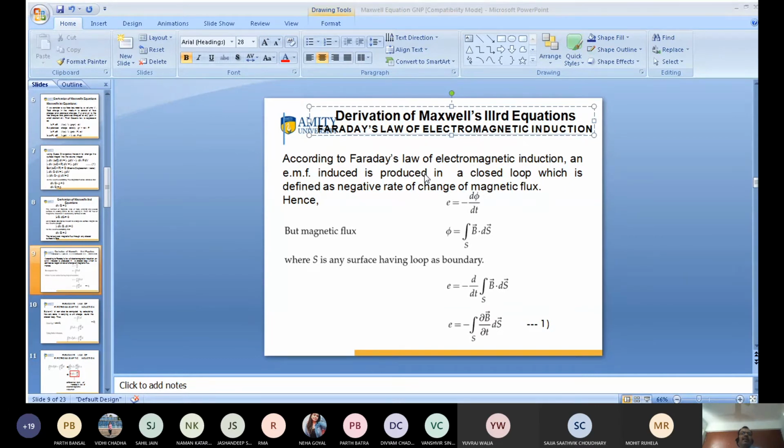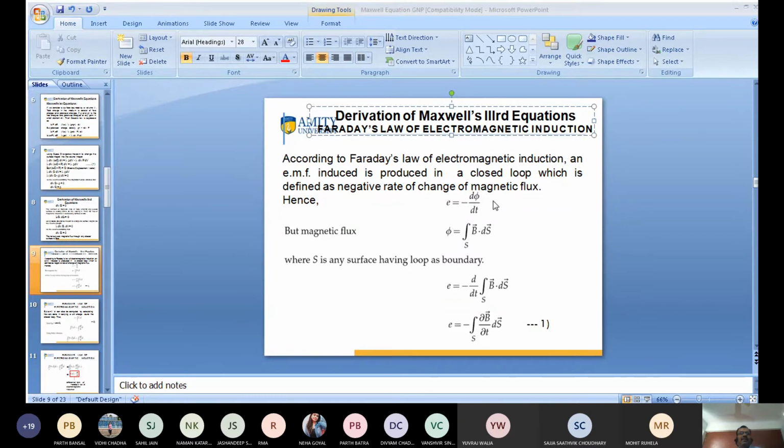Suppose that E is the induced EMF. This is equal to minus the rate of change of magnetic flux, that is, minus d phi by dt. What is phi? Phi is known as magnetic flux, and phi is equal to the surface integral of B dot dS. Phi means the total number of magnetic lines passing through any surface.